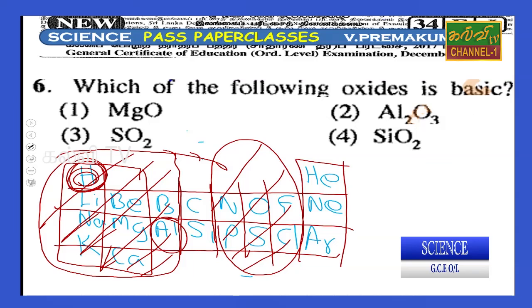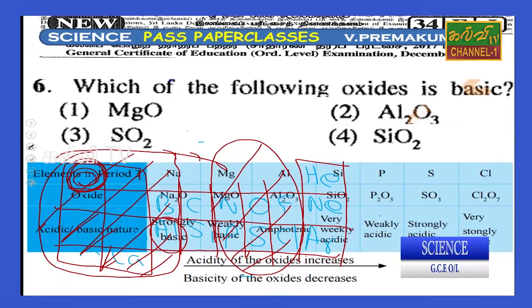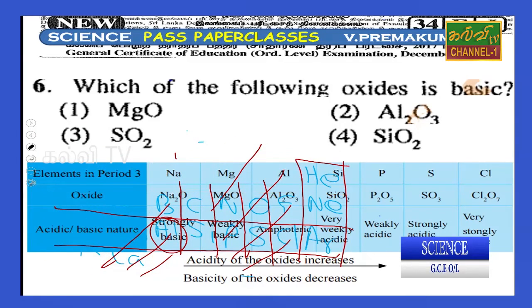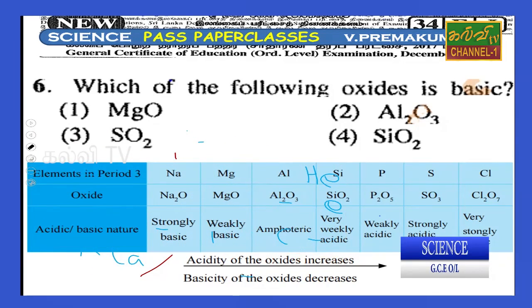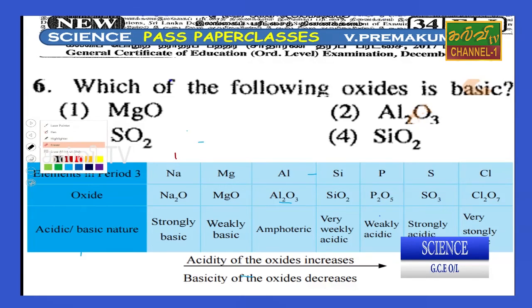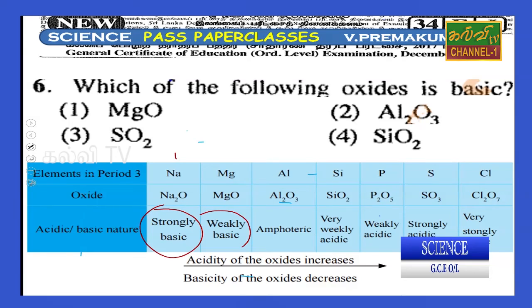Aluminium shows amphoteric behavior, both sides, right. For example, in this diagram you can see sodium, Na2O, is strongly basic. When you approach the second group, it is weaker. This is amphoteric, which means aluminium acts both ways.